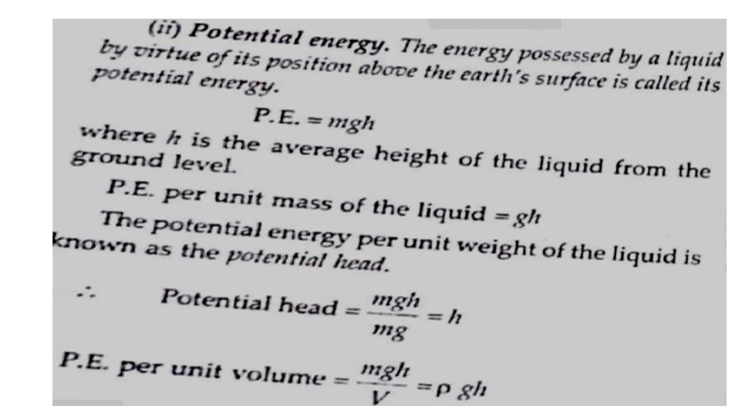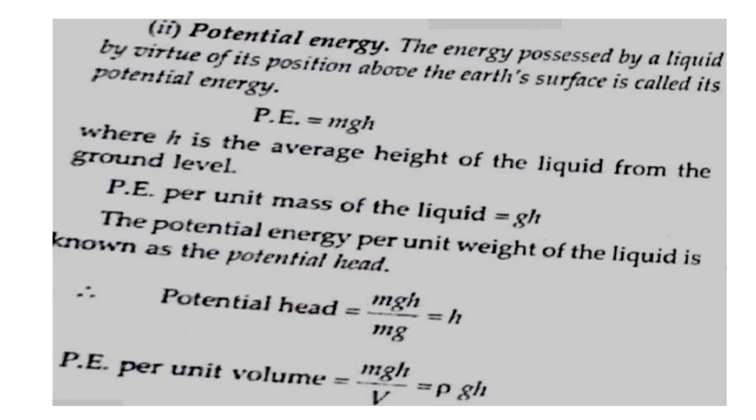Second energy, potential energy. And the potential energy, you know that it is because of its position above the Earth's surface. Potential energy is given by mgh. Similarly, as we have done in the kinetic energy terms, find out the potential energy per unit mass and then per unit weight. You will get gh, and if you divide by weight, then the name will be potential head, and that will be equivalent to only h.